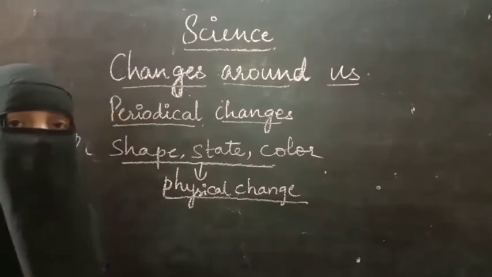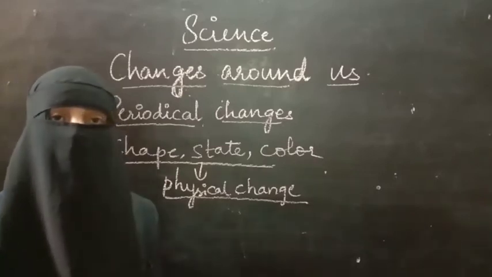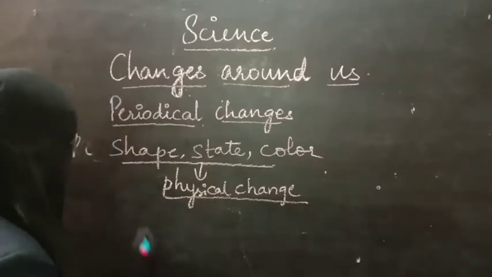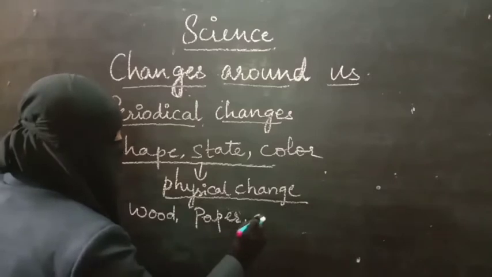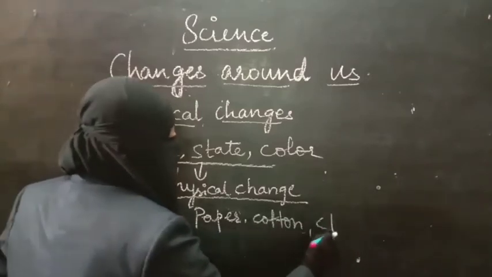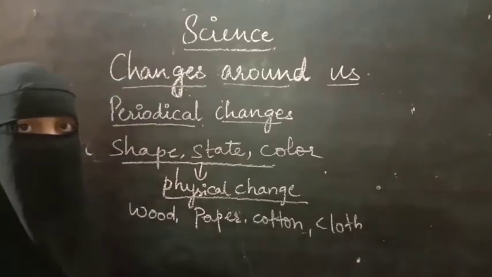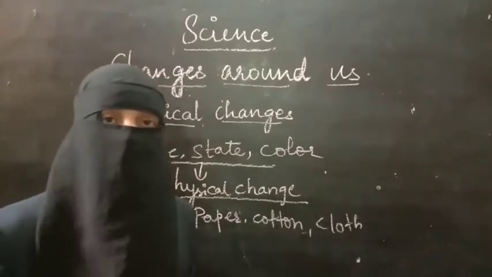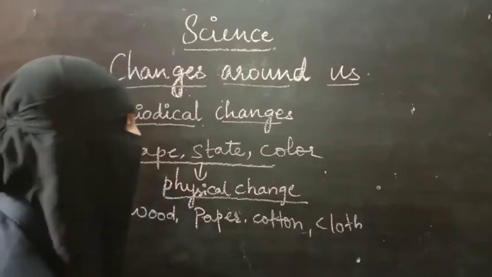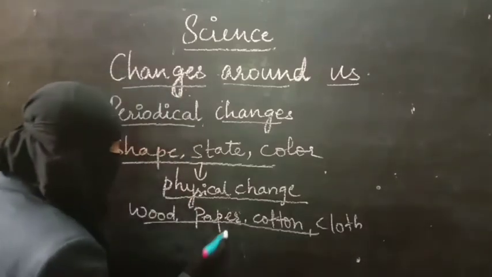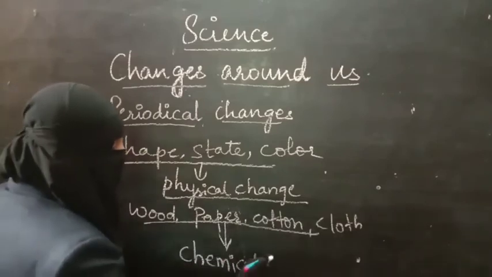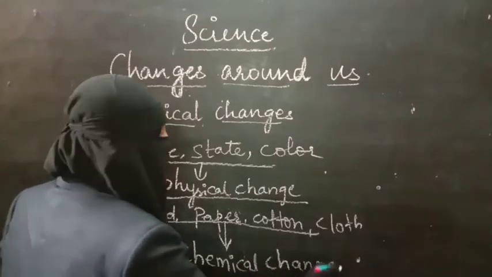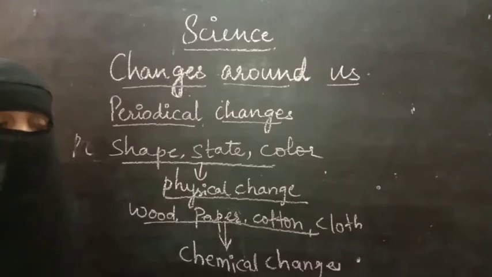Whereas burning of camphor, burning of wood, paper and cotton. When we burn wood, paper, cotton or any cloth, you will observe that a new substance is formed. The new substance is in powdery form and black colored. That we call ash, right? So these kinds of changes are called chemical changes. That means in these changes new substances are formed. In physical changes no new substance is formed, whereas in chemical changes a new substance is formed.